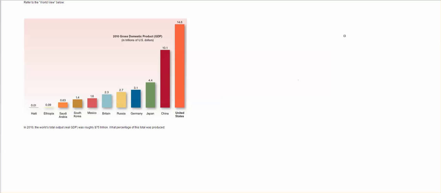In order to know what percentage of the total world GDP the United States takes up, what we need to do is some calculation.